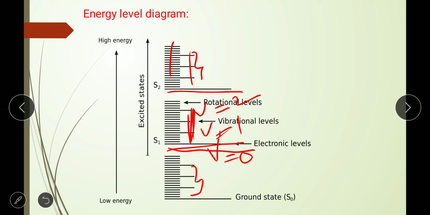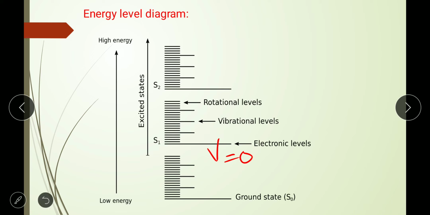So also the difference between the vibrational levels is much smaller than those between the electronic levels. If you see here, this is the electronic level. So the vibrational level is much smaller than that of the electronic levels.